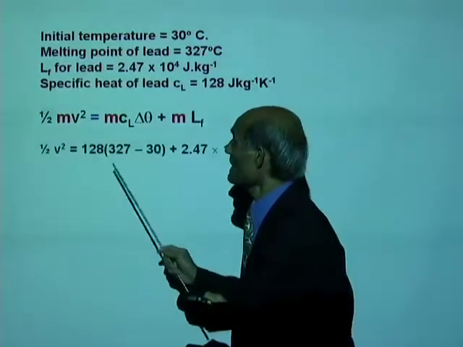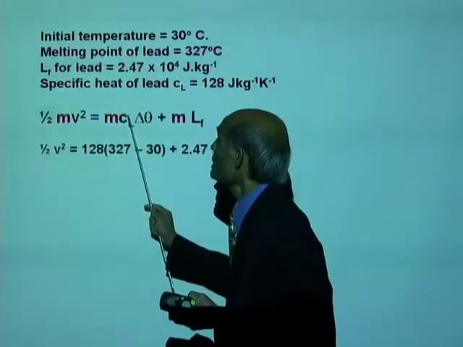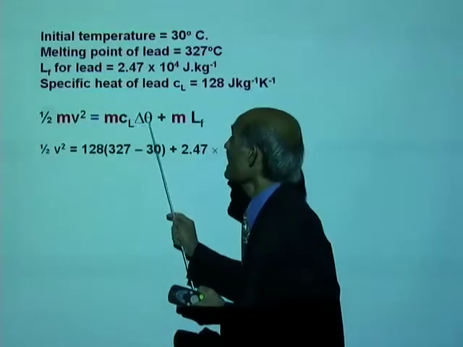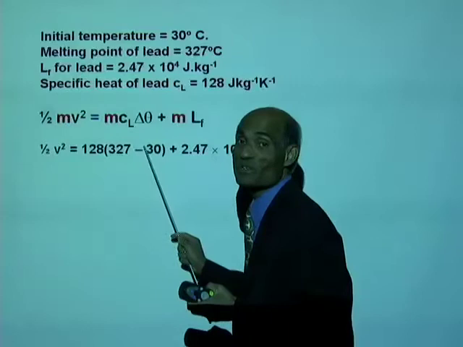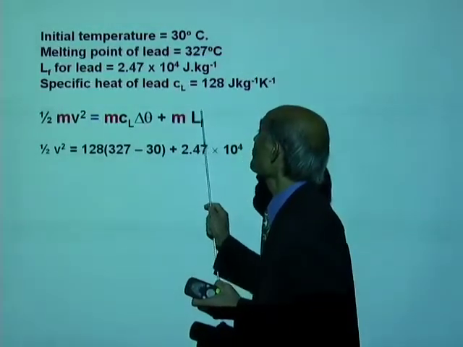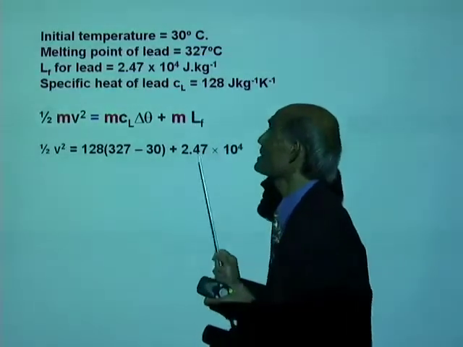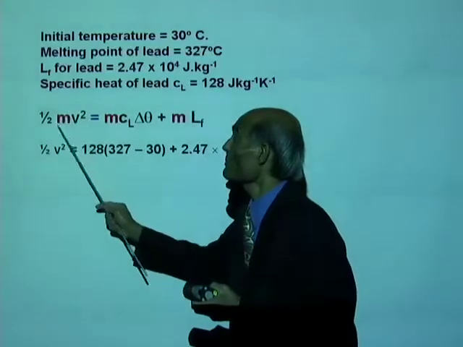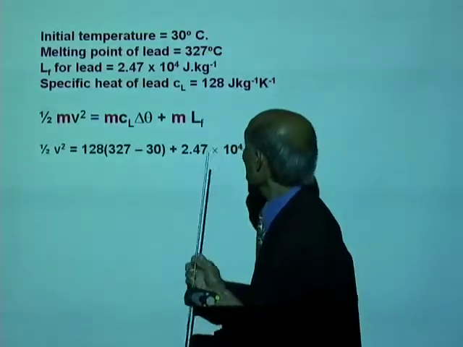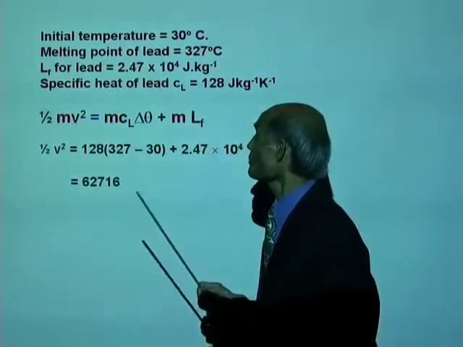Alright? That means 1/2 v squared equal to specific heat of lead is 128, and delta theta is 327 minus 30, plus latent heat of fusion is given to be 2.47 times 10 to the 4. Notice again that the mass has cancelled from each term. And now the only unknown quantity is V. You can solve for that.